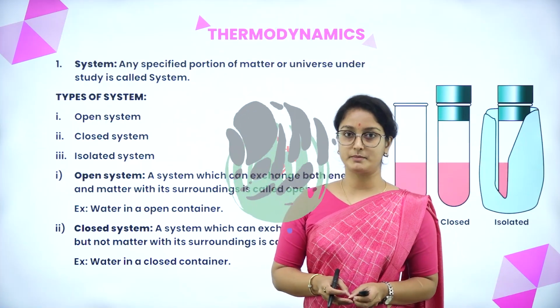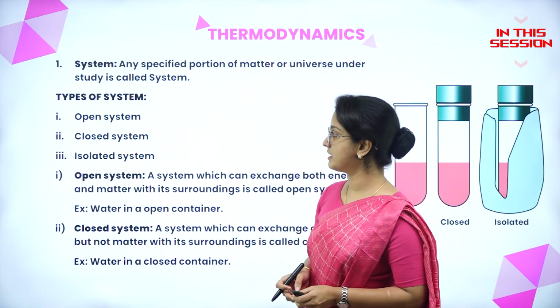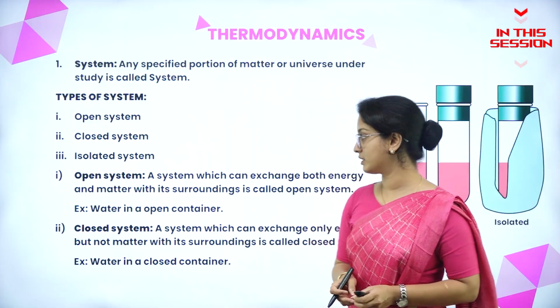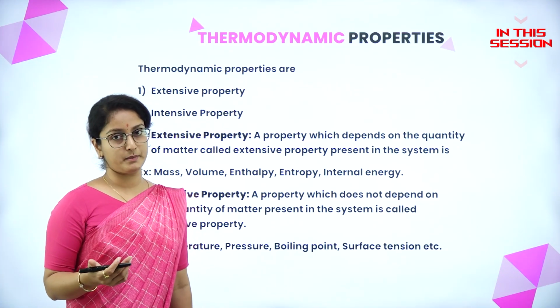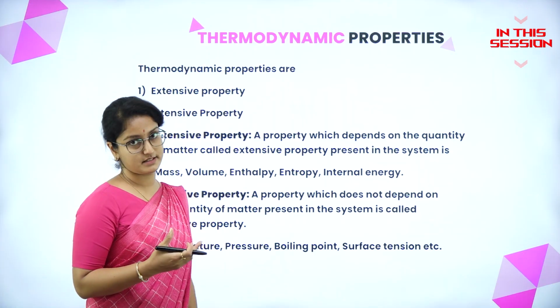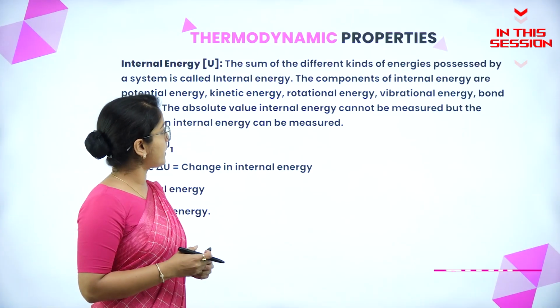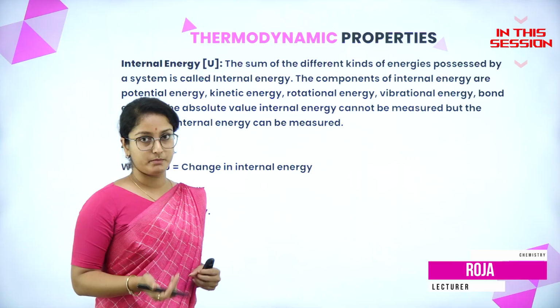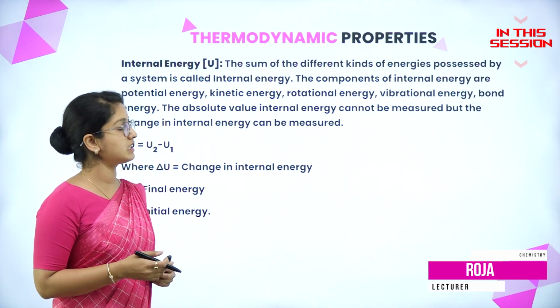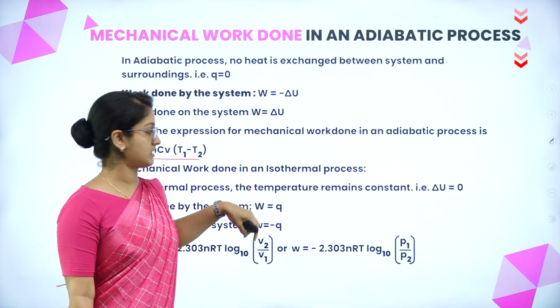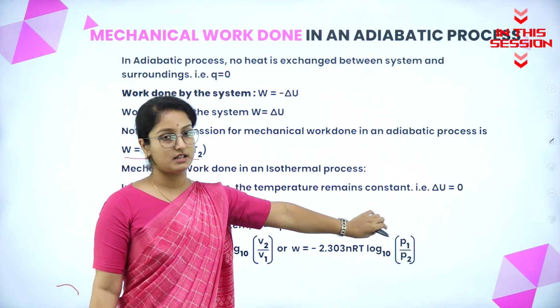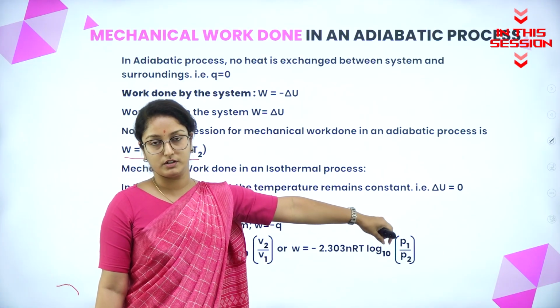Basically, there are three types under the system, that is open system, closed system and isolated system. Under thermodynamic properties, we have two main properties, that is intensive and extensive properties. The absolute value of internal energy cannot be measured, but the change in internal energy can be measured. In an isothermal process, the temperature remains constant, therefore delta U is equal to 0.